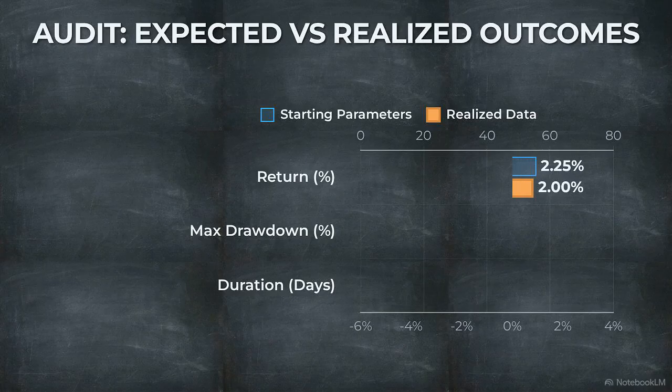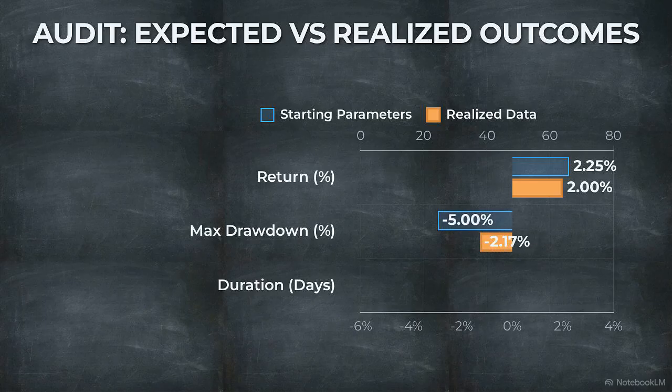The expected return of 2.25% is measured against a final realized return of exactly 2.00%, accounting for safety buffer adjustments and the final exit profit. The expected maximum risk limit of 5% is measured against a realized maximum drawdown of negative 2.17%, logged during the lowest price point along the path. Finally, the original 20-day projection for the trapezoid duration is compared to the realized timeline, which totaled 61 days.